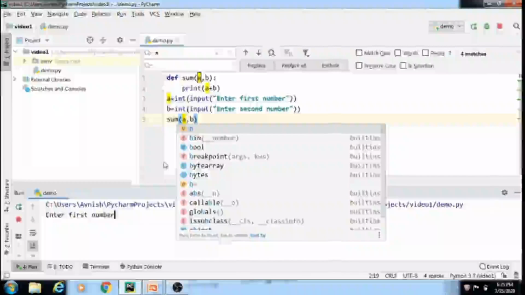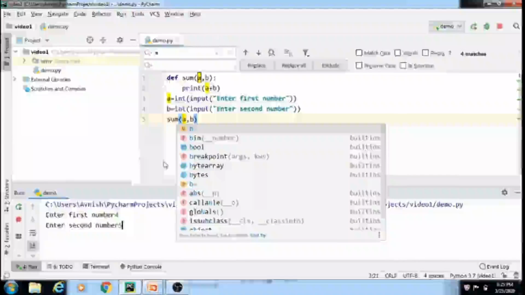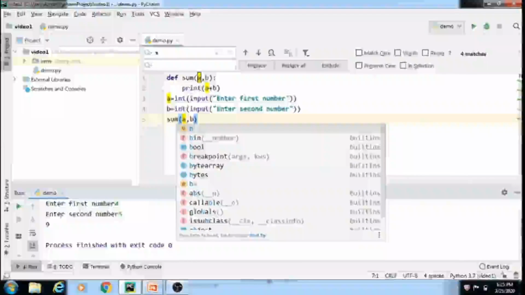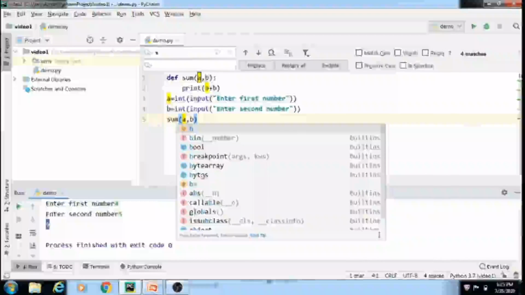Now this statement will ask us to enter the first number. I will give the same parameters: 4 as the first and 5 as the second. This is our answer, 9.